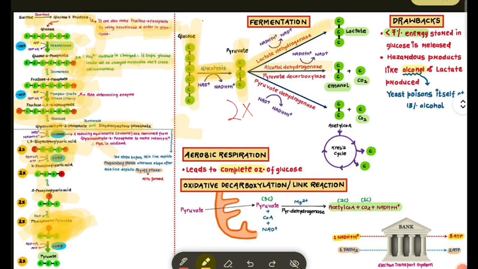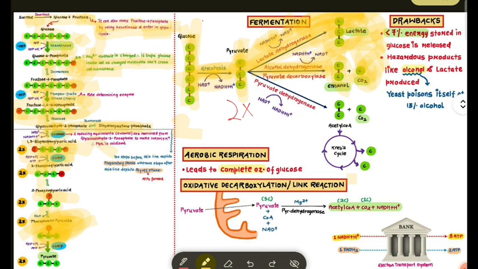With lactate dehydrogenase, lactate forms when we exercise, and NADH again goes to NAD, meaning only 2 ATPs form in this process. After pyruvate goes to alcohol dehydrogenase or pyruvate decarboxylase, it forms ethanol and releases one CO2. In this also NADH goes to NAD plus, and it also makes 2 ATP only.